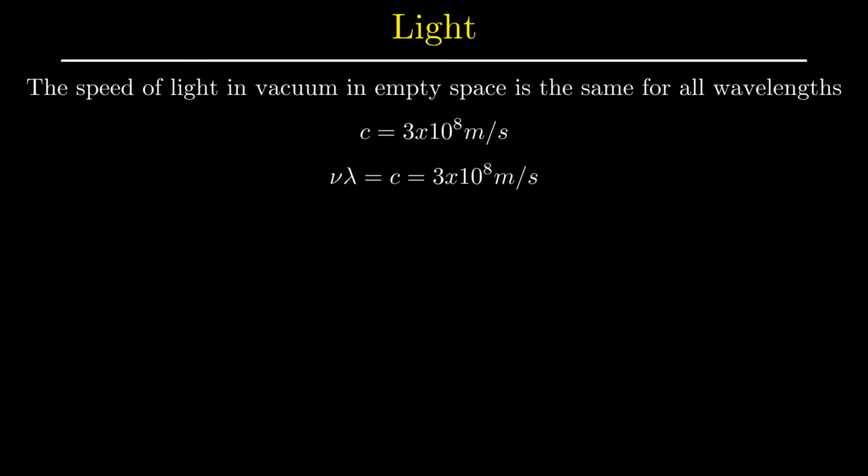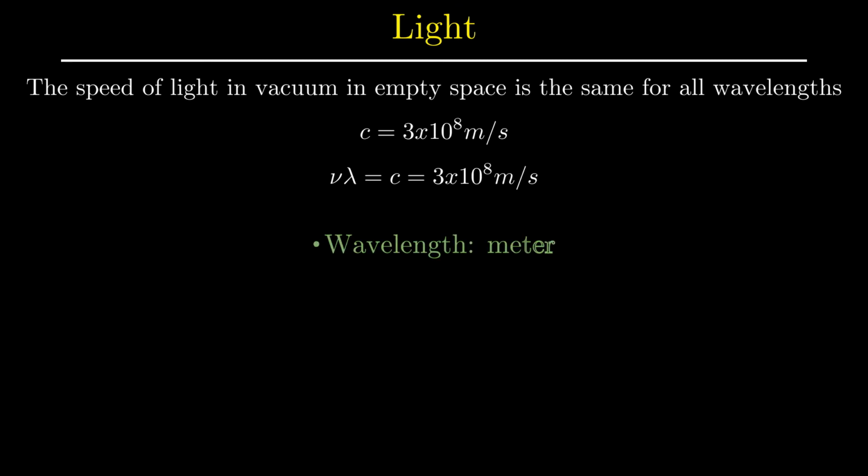Therefore, to characterize a light wave, you may use either its wavelength or its frequency. Because if you know the wavelength, this expression tells you what the frequency is. Therefore, just one piece of information, either wavelength or frequency, is sufficient to characterize the light.